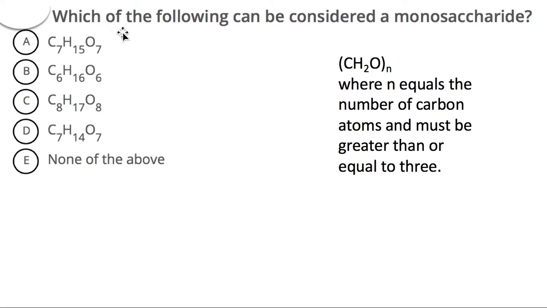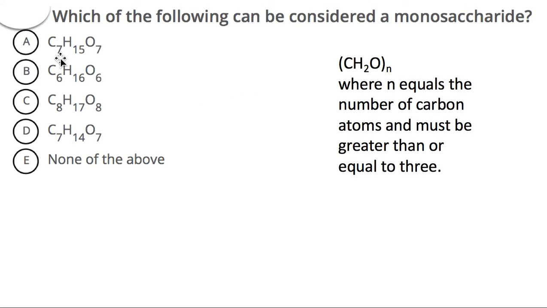The following question is, which of the following can be considered a monosaccharide? I give you a whole bunch of options right here. If you remember, the formula for a monosaccharide is CH2O in parentheses with an N, where N equals the number of carbon atoms. It must be greater than or equal to 3. Remember that the ratio within a monosaccharide has to have a molecule of water or multiple molecules of water.